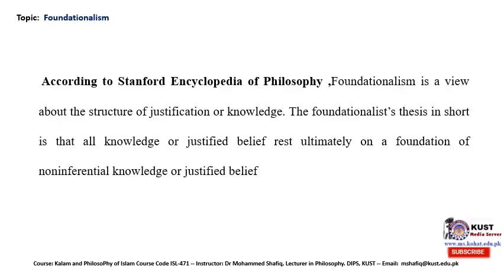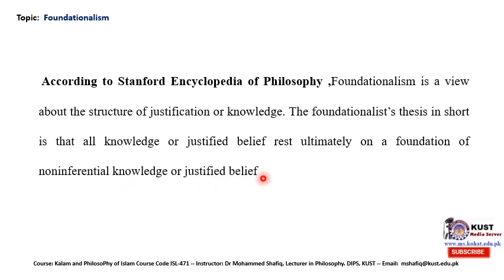Next, it is foundationalism. So, according to the Stanford Encyclopedia of Philosophy, foundationalism is a view about the structure of justification or knowledge. The foundationalist thesis, in short, is that all knowledge or justified belief rests ultimately on a foundation of non inferential knowledge or justified belief.